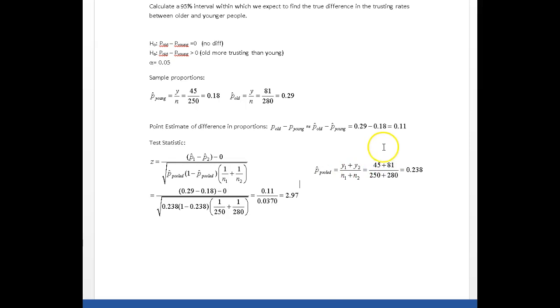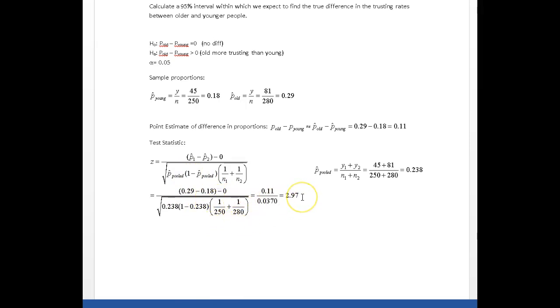You take the sum of, in this case, number of people in each of these samples who said that most people could be trusted, divided by the sum of the sample sizes. And that together gets me a pooled proportion of 0.238. So 0.238 times 1 minus that value times 1 over each of my sample sizes.